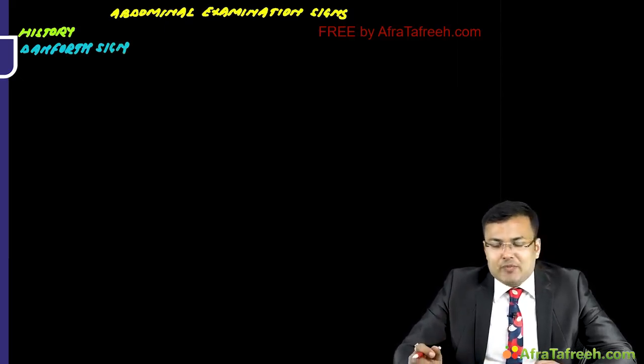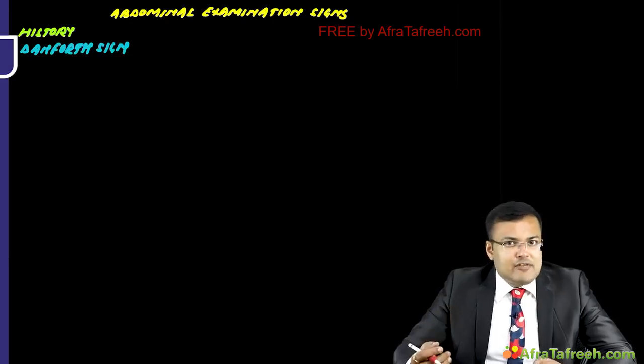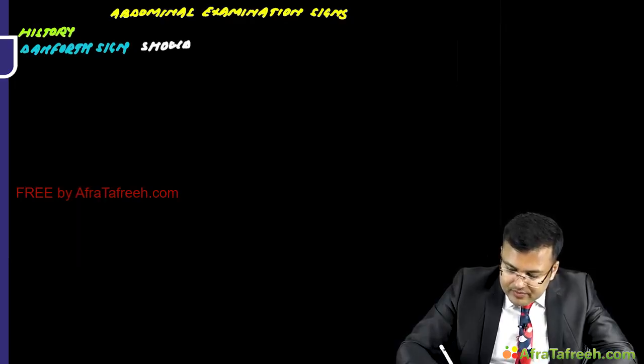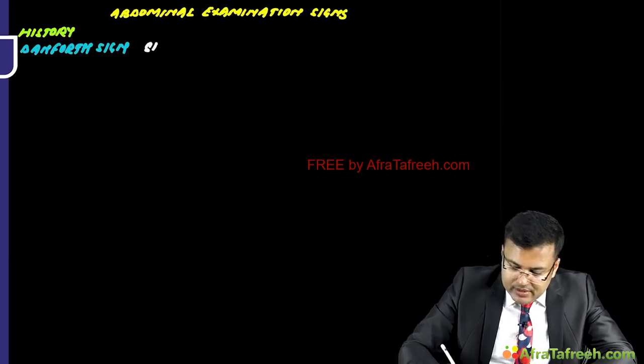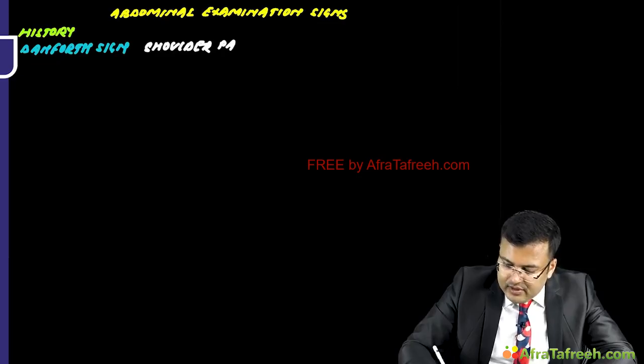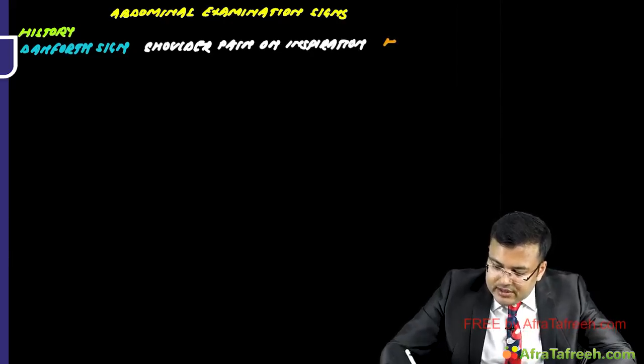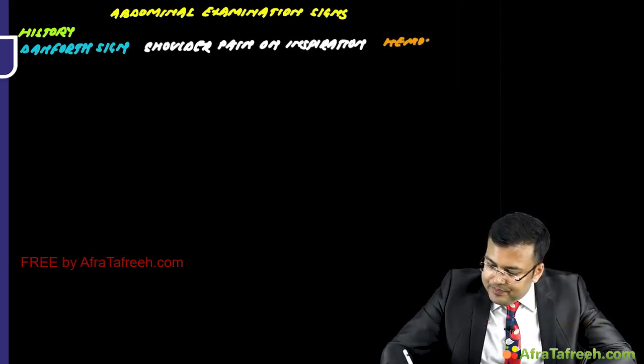If the patient is having hemoperitoneum, there is irritation of the dome of the diaphragm. And it is seen in hemoperitoneum.